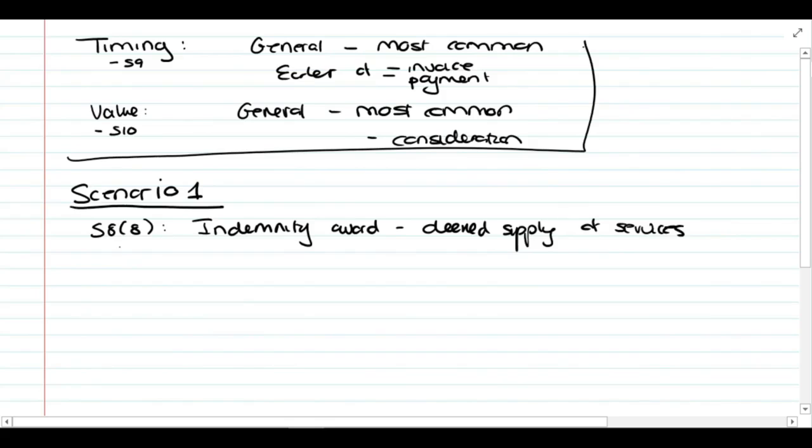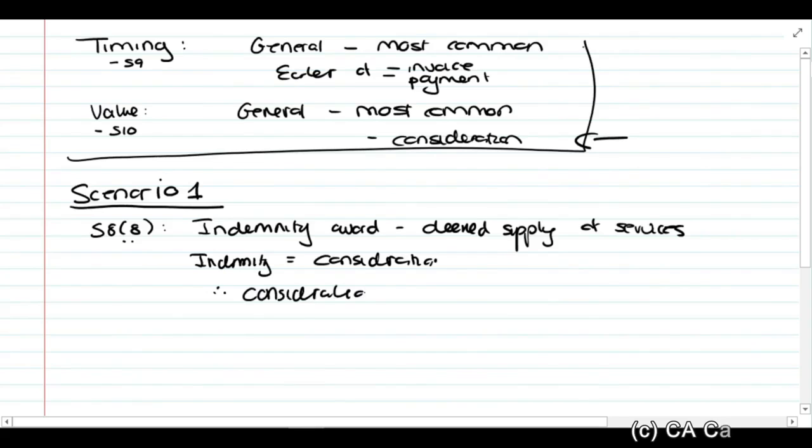They tell you in section 8.8 that the indemnity amount that you've received equals the consideration. And then we know from section 10, section 10.2 specifically, that the consideration equals the value of the indemnity award.